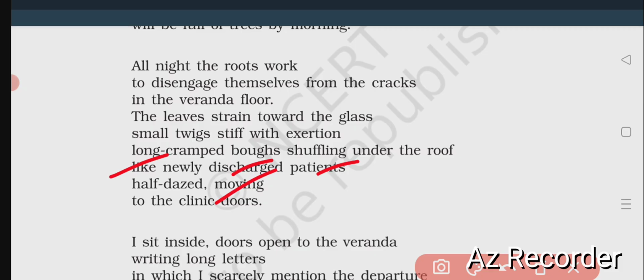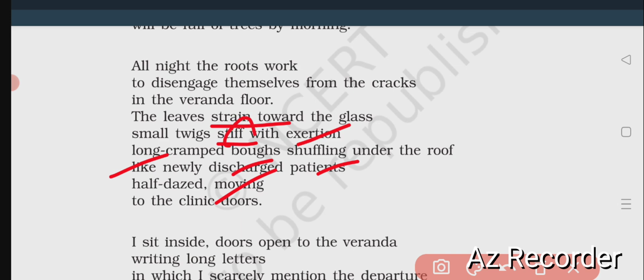the cramped boughs, they are in a very suffering stage because they are completely unable to move perfectly towards the outside or to go outside of the house because the roof is there, the glass panes are there. So the leaves are straining themselves, making a lot of effort to go outside, but they are facing the glass panels of the house. The small twigs are stiff, I mean very hard due to exertion, due to heavy pressures, because they are also unable to move. Though they are taking a lot of pressures, hard work to go outside, they are still not moving perfectly, so they are hard.